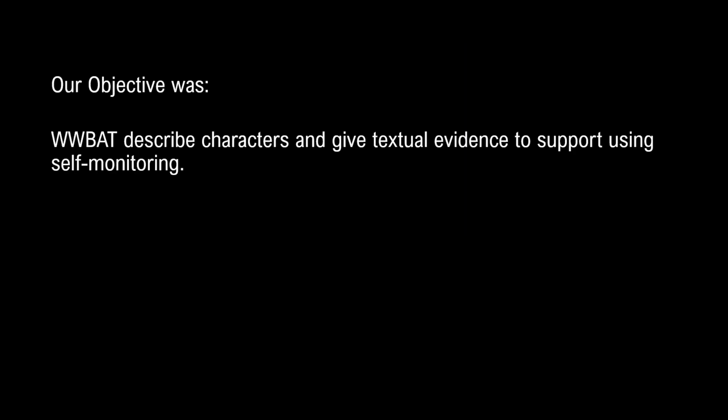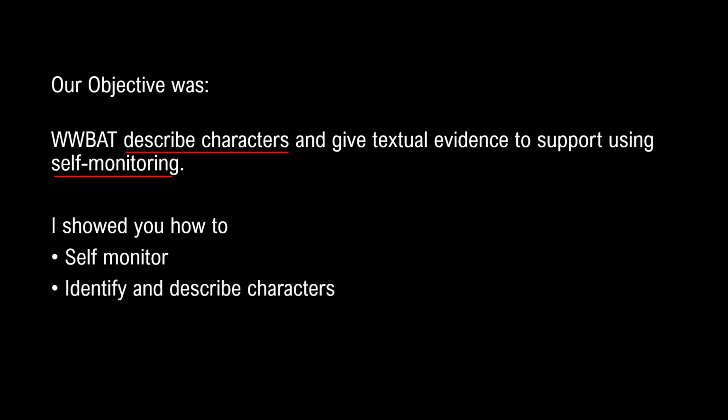Okay? So our objective today was, we will be able to describe characters and give textual evidence to support using self-monitoring. So I have showed you how to self-monitor, to identify and describe characters, and to use textual evidence.